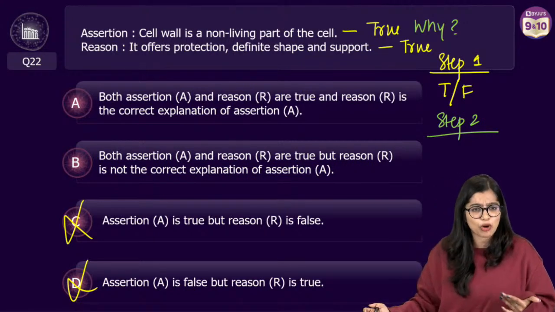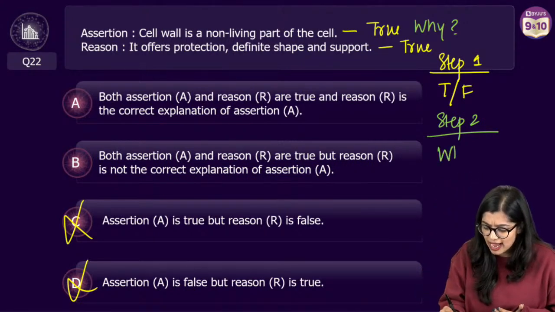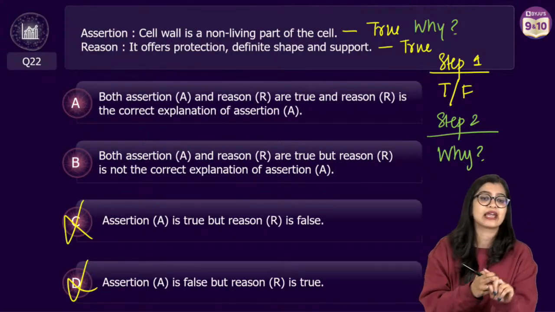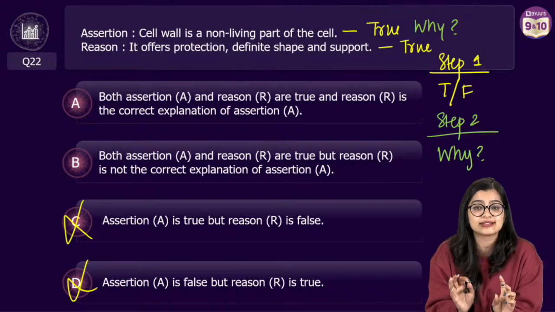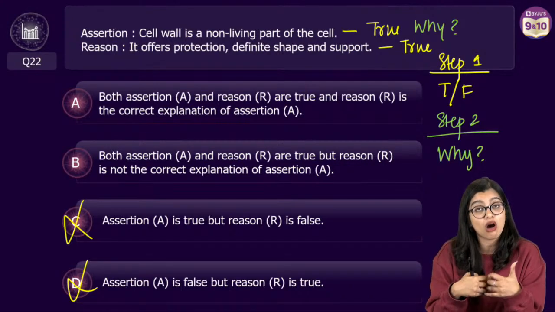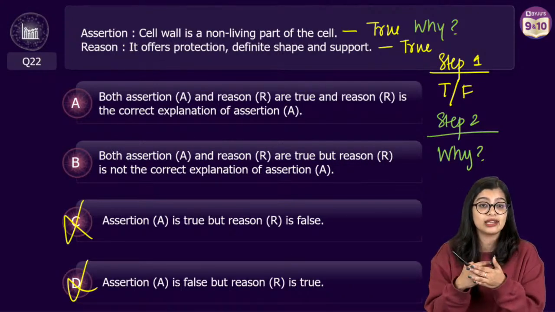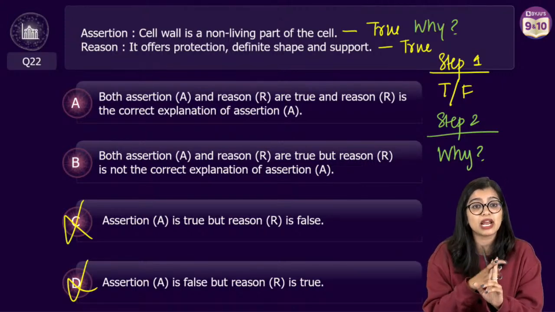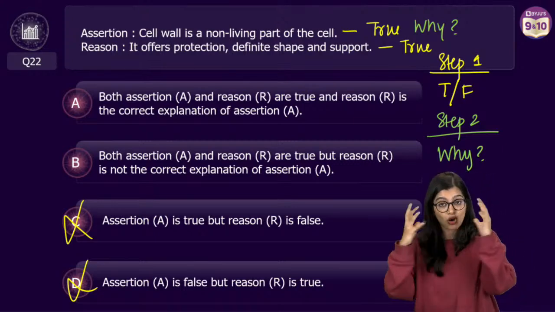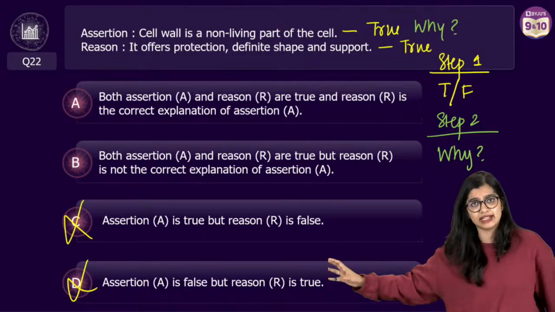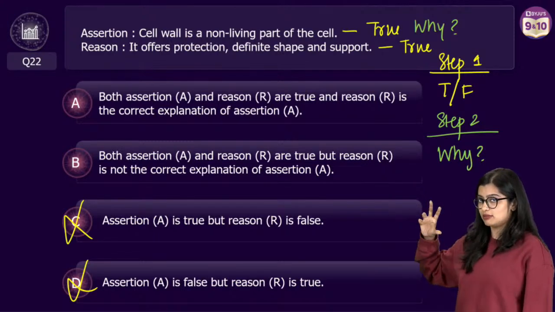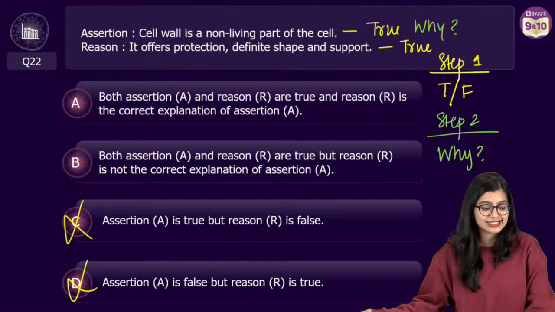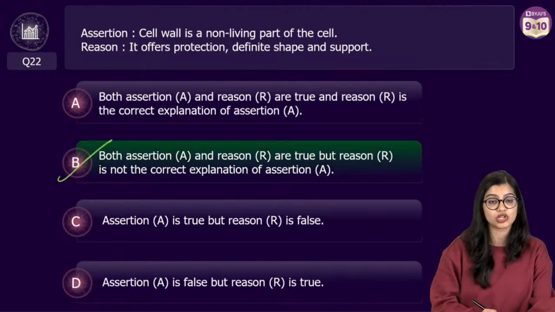Can we say that that's a proper reason? Is it justifying my why question? Yes or no? I want a yes or no. Is it non-living because it provides this, or is it non-living because it is made up of cellulose? It is non-living because it is made up of cellulose, right? And because it is made up of cellulose, it's giving this. But it's not non-living because it provides rigidity. That's the function. Which is why in this case, the correct answer is option B.